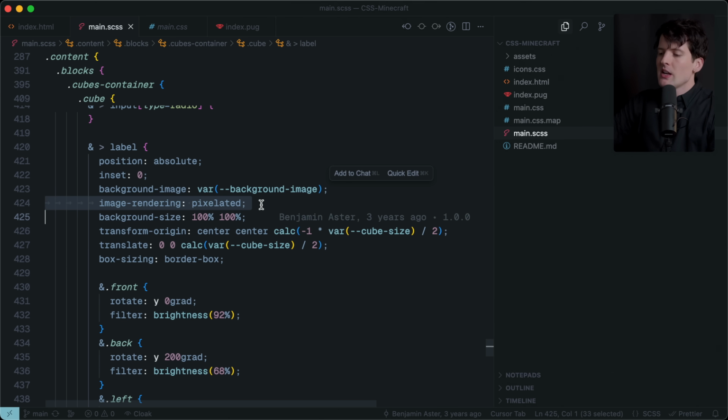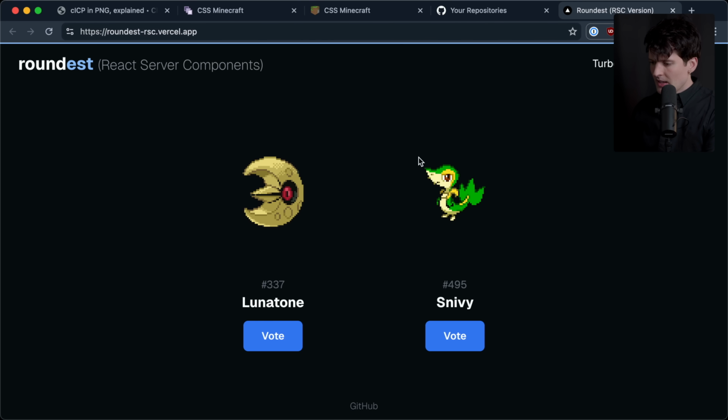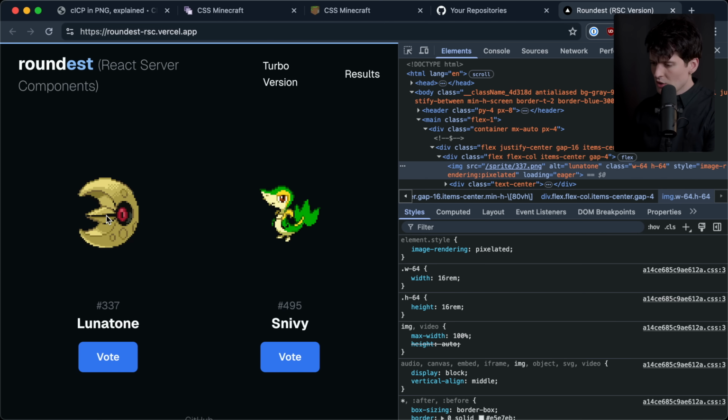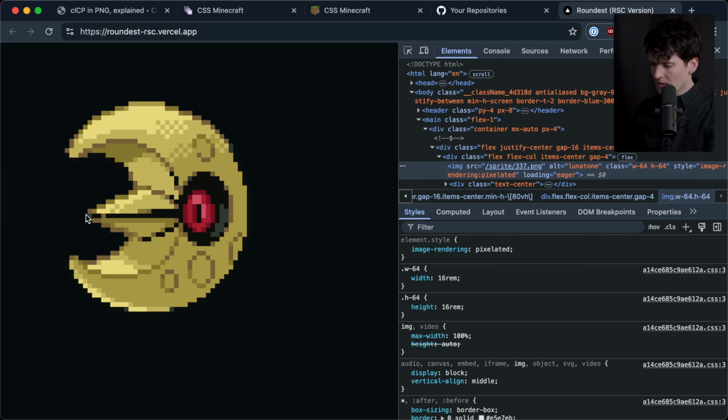Image rendering pixelated is super useful. Most browsers and image renderers will not try to preserve the actual pixels in an image, and it causes them to look really weird. So this is when I learned about that flag. If I go in here and I change the CSS for that, so you can see this is pixel art, image rendering pixelated. Do you see the difference there?